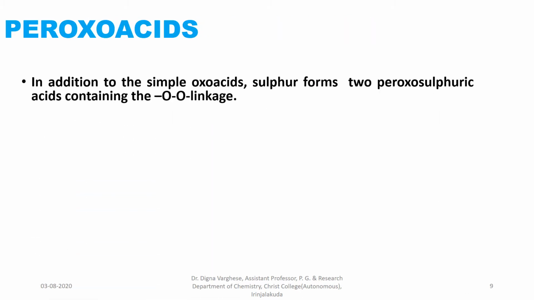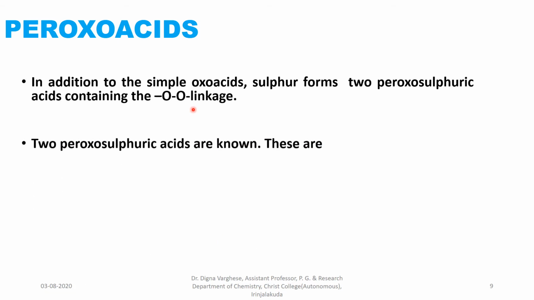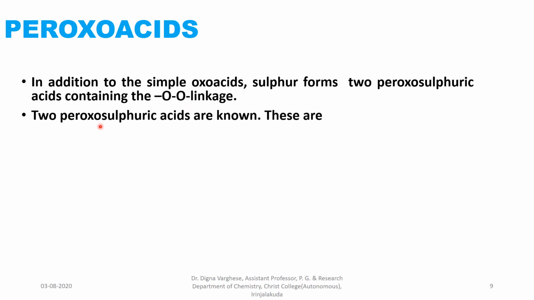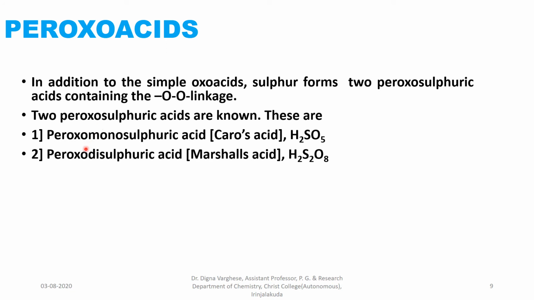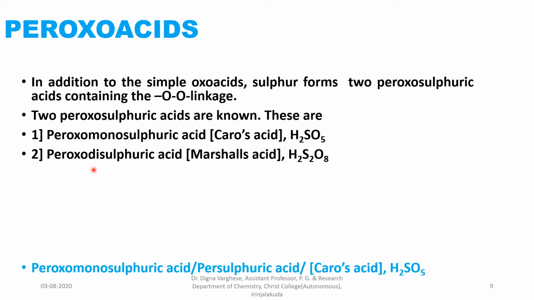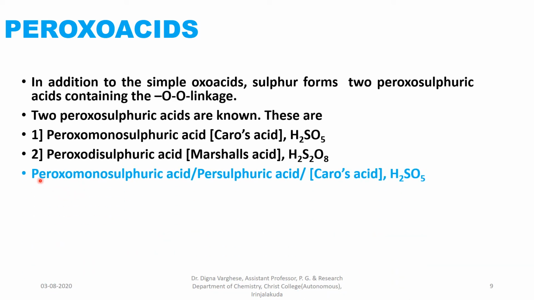Peroxo acids. In addition to the simple oxo acids that contain one oxygen atom, sulfur forms 2 peroxosulfuric acids containing an oxygen-oxygen linkage. Two peroxosulfuric acids are known. One is peroxomonosulfuric acid and the other is peroxodisulfuric acid. Peroxomonosulfuric acid, or persulfuric acid, or Caro's acid. Its molecular formula is H2SO5.